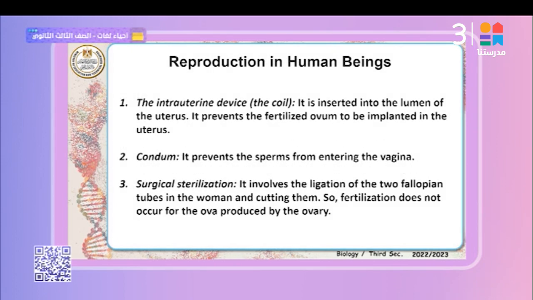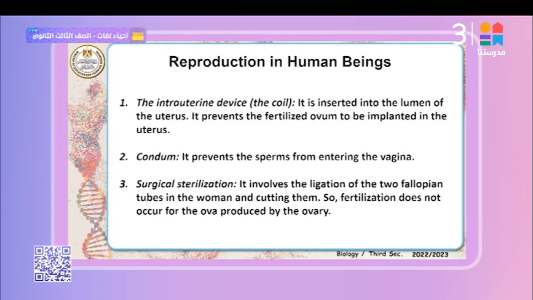The intrauterine device, or coil, is inserted into the lumen of the uterus, inside the uterus. It prevents the fertilized ovum from implanting in the uterus. Number 2, the condom. It prevents the sperm from entering the vagina.